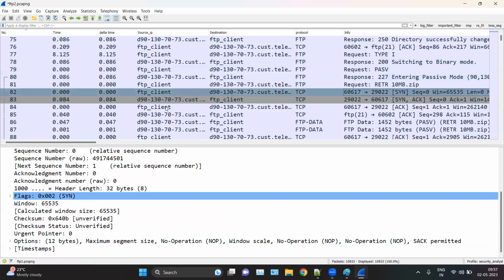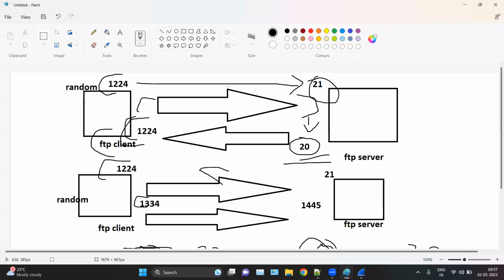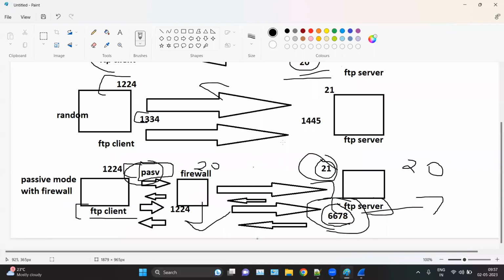And here you can see the FTP client is initiating, and the source port is random, and the destination port, which is the FTP's destination port, is also random, which is the case in passive mode. And why is it random? Because of the passive mode. Here the FTP client is initiating the connection. But in case of the active mode, the FTP server sends the data channel request from its own side. Okay, so that is the main difference.